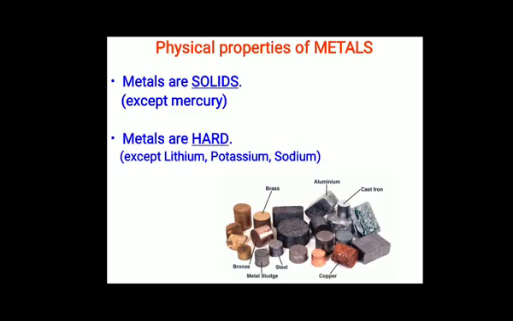Next physical property: metals are hard. Metals are generally hard. This means that most metals can't be cut easily. Though most metals are hard, their hardness varies from one metal to another. For example, if you try to cut a thin sheet of iron with a pair of scissors, we will find that it is very difficult to cut, because iron is very hard. On the other hand, a thin sheet of aluminium can be cut very easily. If you take aluminium foil, you can cut it easily with scissors, but you can't cut an iron sheet with scissors.